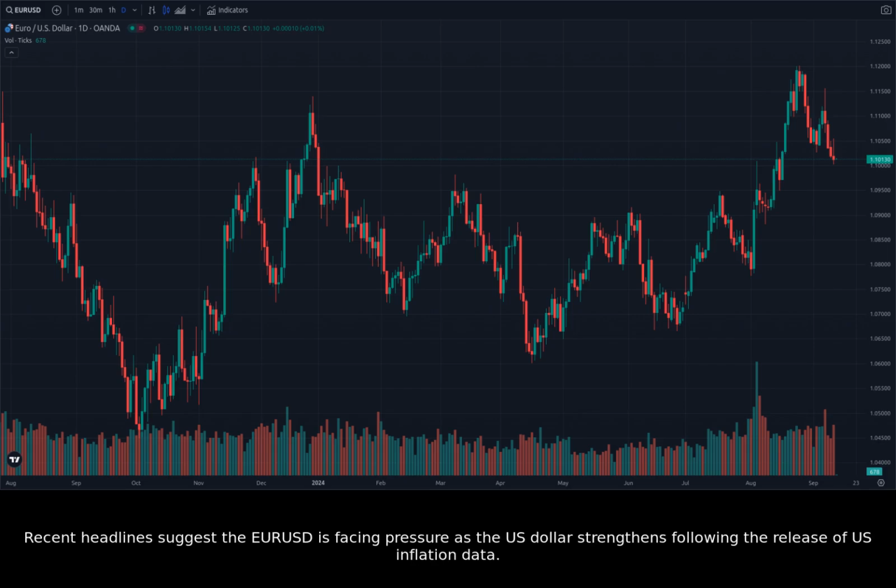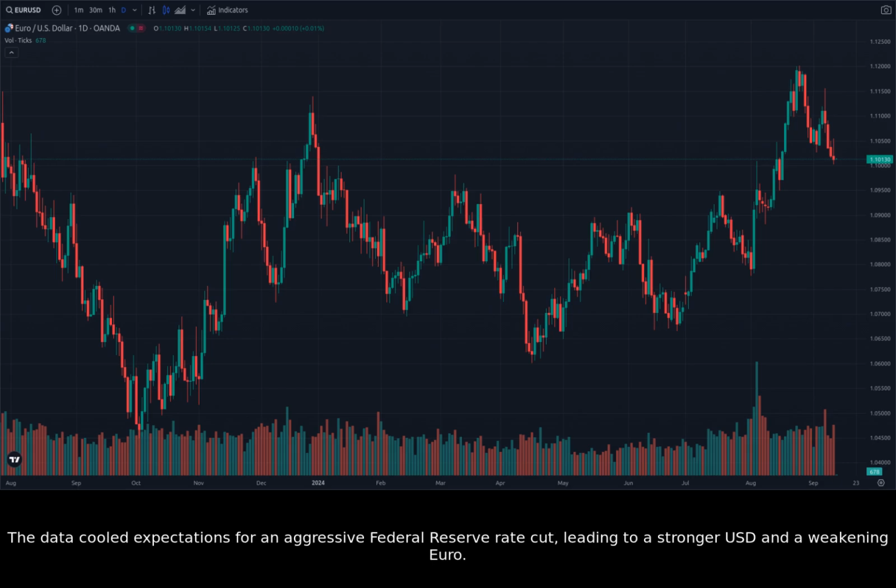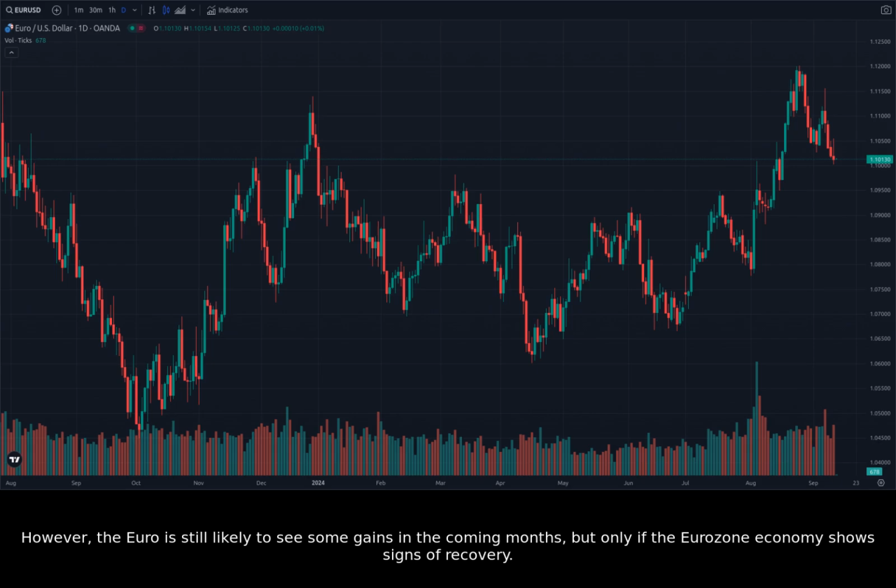Recent headlines suggest the EURUSD is facing pressure as the US dollar strengthens following the release of US inflation data. The data cooled expectations for an aggressive Federal Reserve rate cut, leading to a stronger USD and a weakening euro. However, the euro is still likely to see some gains in the coming months, but only if the Eurozone economy